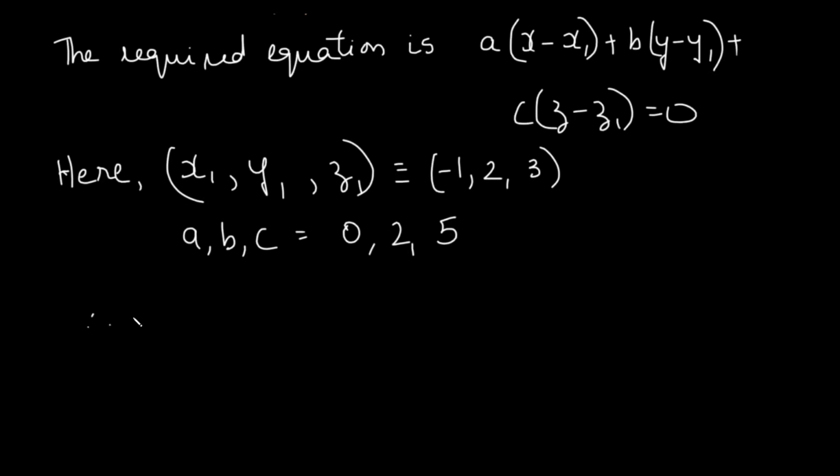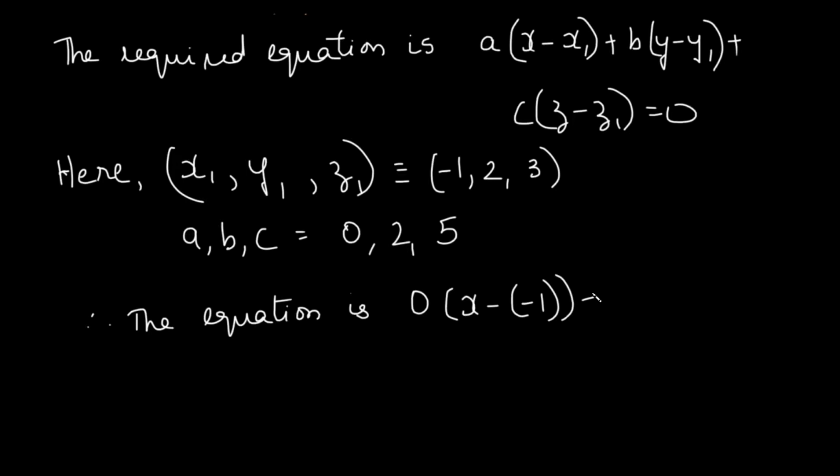So the equation is 0 into (x minus minus 1) plus 2 into (y minus 2) plus the third direction ratio, 5 into (z minus 3), is equal to 0. So 0 into anything is 0, the first term goes away.